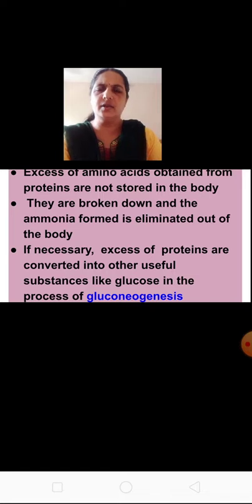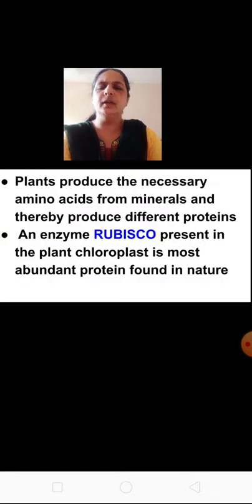Understood? Not only human beings, even plants produce the necessary amino acids from minerals and thereby produce different proteins.